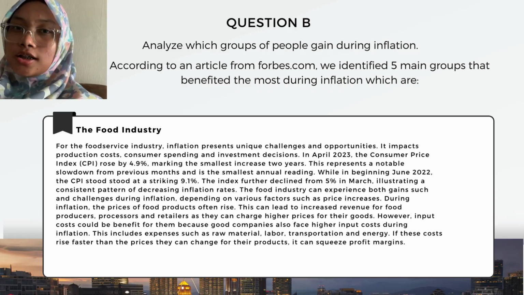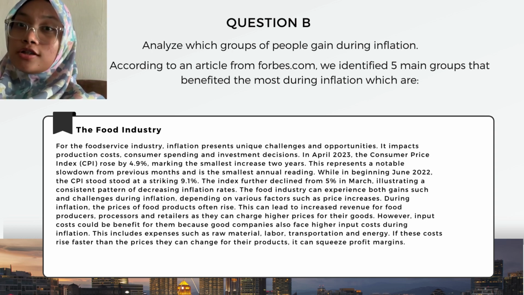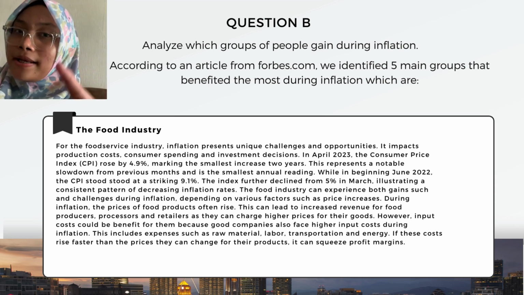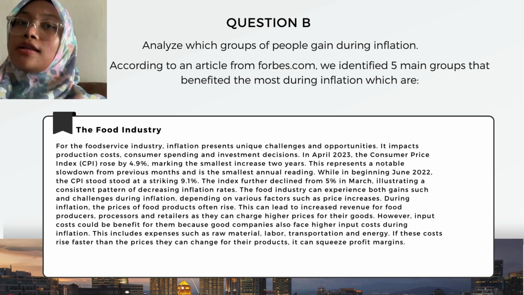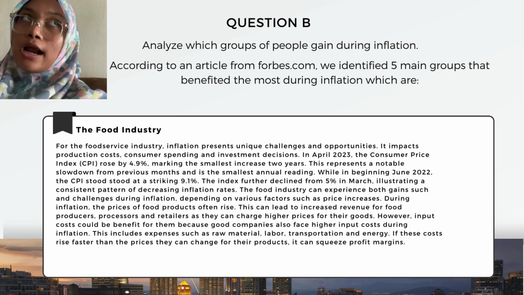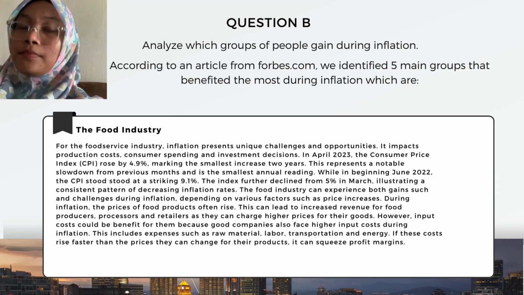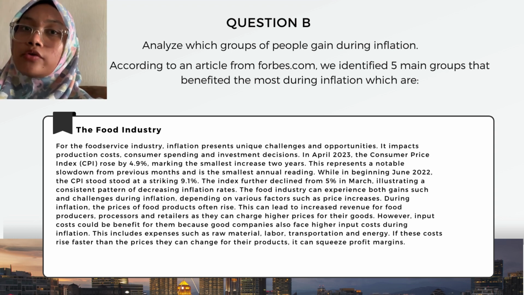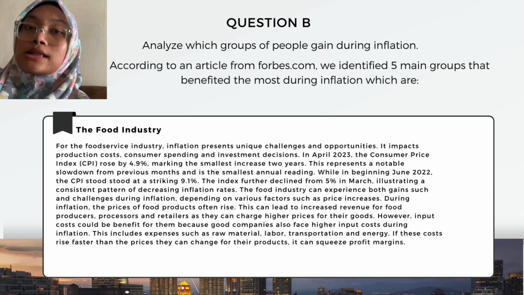So, for the next question, analyze which group of people gain during inflation. The answer is the food industry. So, basically, inflation presents unique challenges and opportunities. It impacts production costs, consumer spending, and investment decisions. In April 2023, the Consumer Price Index rose by 4.9%, marking the smallest increase in 2 years. This represents a notable slowdown from previous months and is the smallest annual reading. The food industry can experience both gains as well as challenges during inflation, depending on various factors such as price increases.